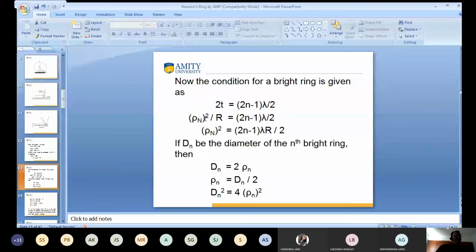So I substitute here: rho n square by r is equal to 2n minus 1 lambda by 2. Clear? So rho n square is equal to 2n minus 1 lambda r by 2. Clear?